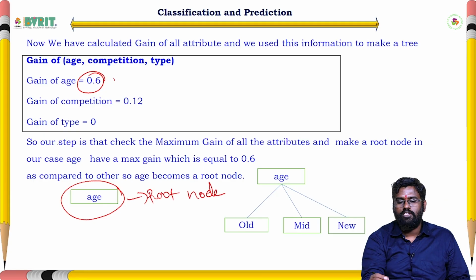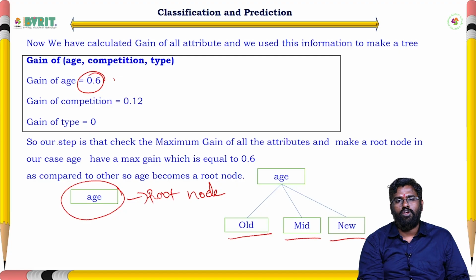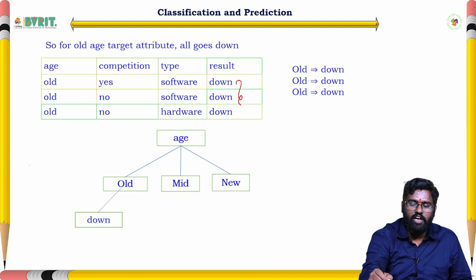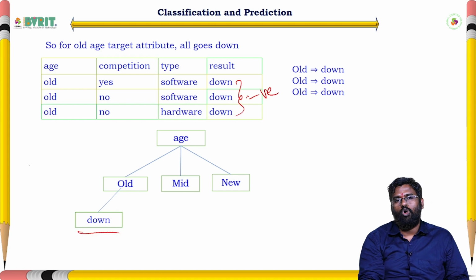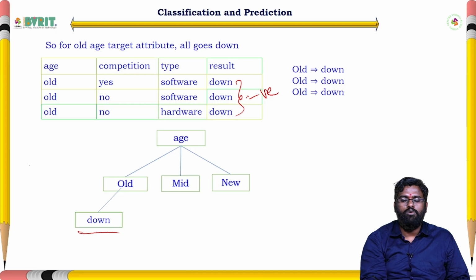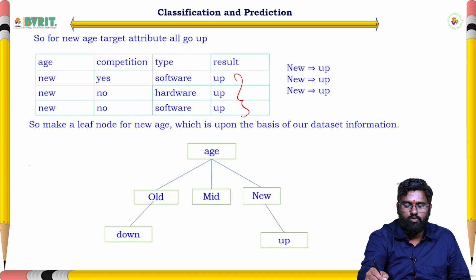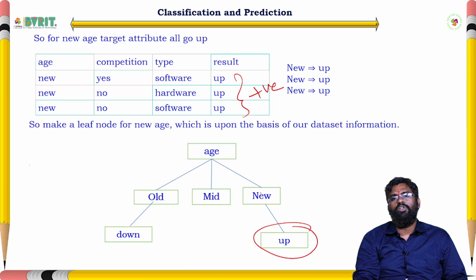Age, we already know, has three types: old age, middle age and new age. Now one by one, for this one you have to solve, and for this one, and for this one. Coming to old age, they all have the same type of profit, all negative, so you write directly that it is down. Next, new age also has the same type of positive status, so I write up directly for new.